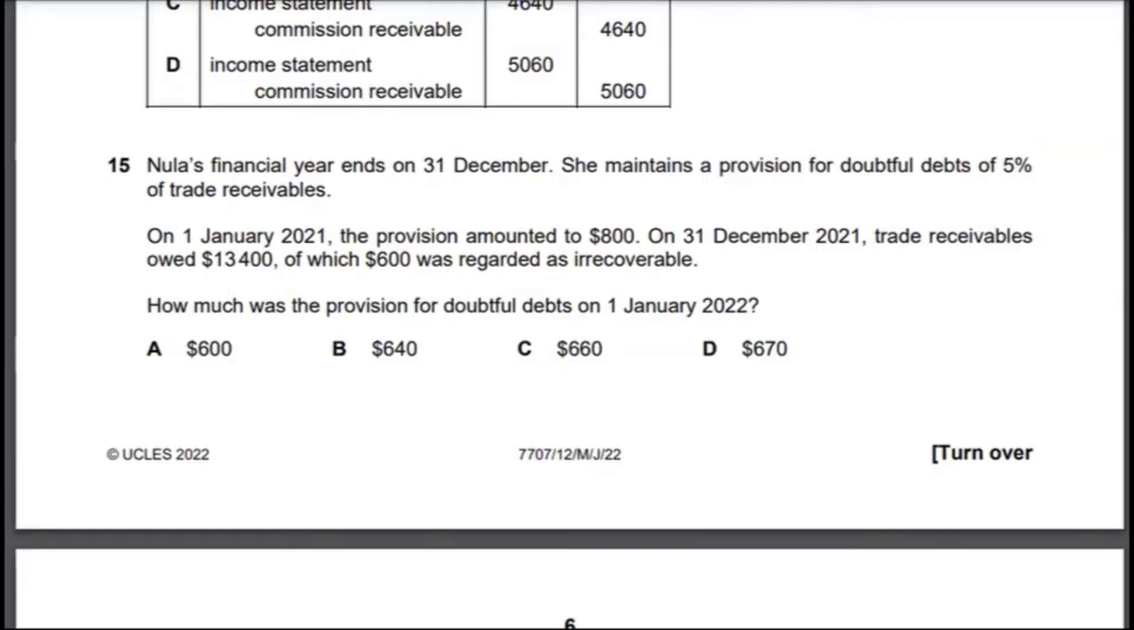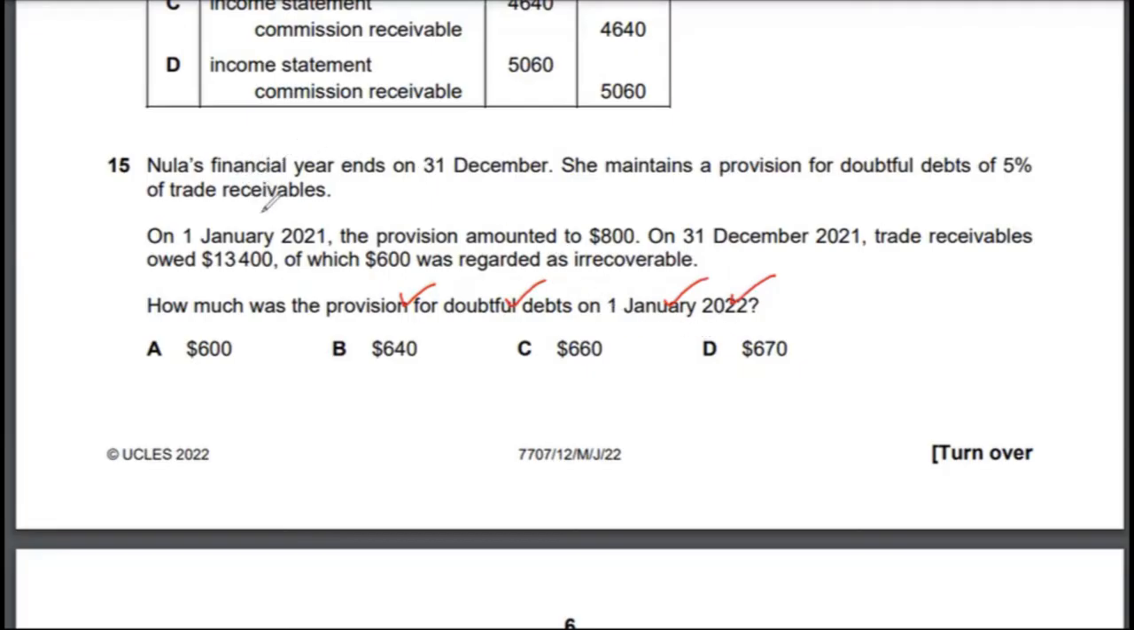Let's look at multiple choice 15. Multiple choice 15 is about calculating the provision for doubtful debts on 1st January 2022. Again, if you have any confusion with the provision for doubtful debts accounts, I have a very short video explaining how to solve these questions, the journal entries behind it, and how the numbers are calculated. You can visit my channel under the basic financial accounting series. I have a playlist, so you can find the relevant video there, and there are also other videos on other accounting topics that may be of interest to you.